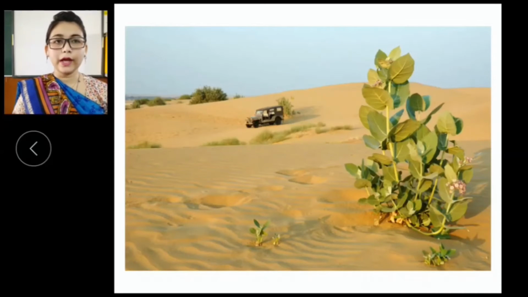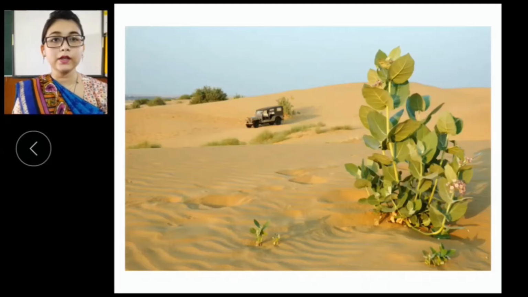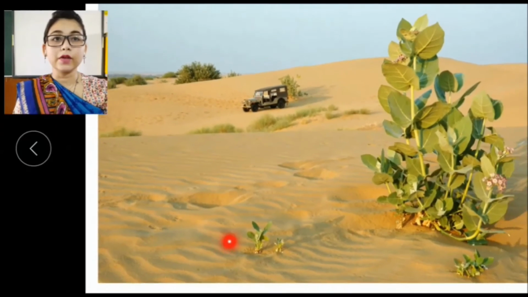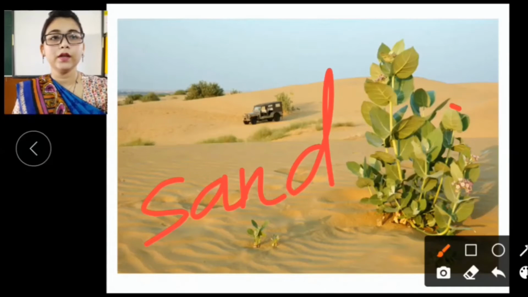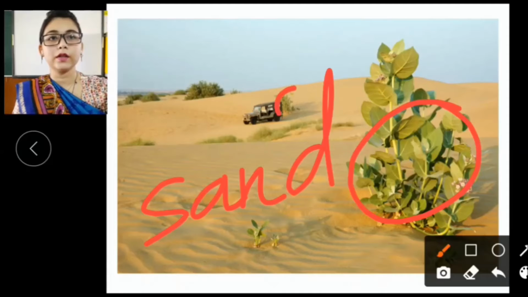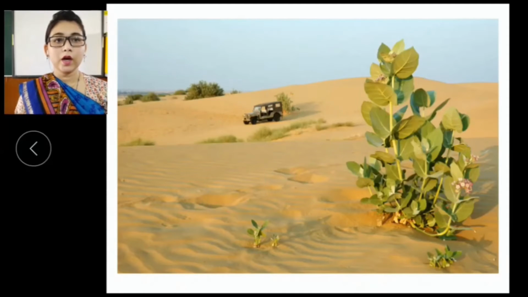Now students, what I want to show by this picture is that a vast area is covered with sand. This is sand, and you can find very little vegetation here. Why? Because of the low rainfall. And there is a severe shortage of water. There is a severe shortage of drinking water.